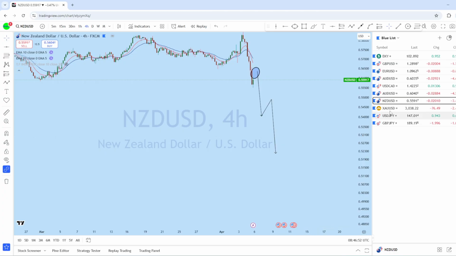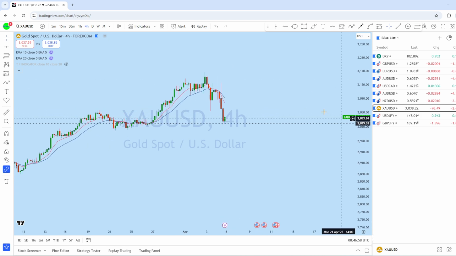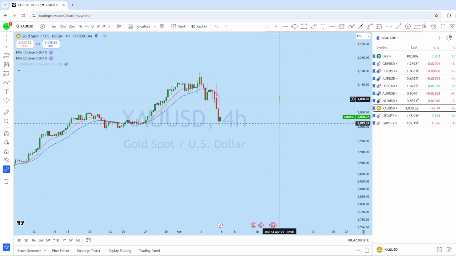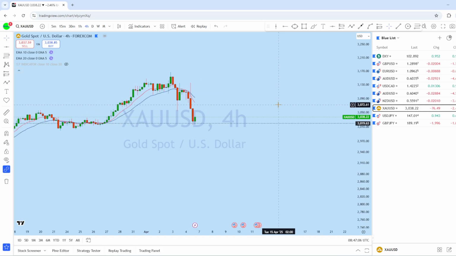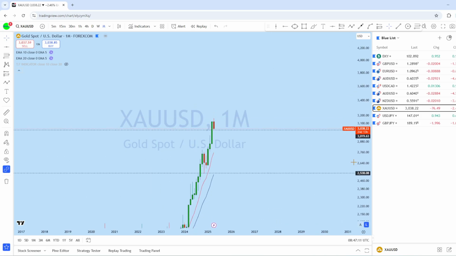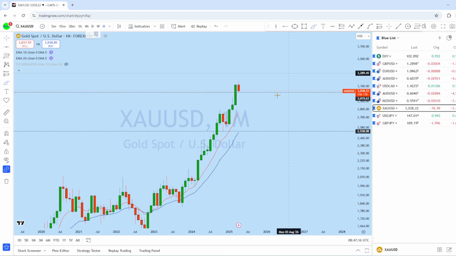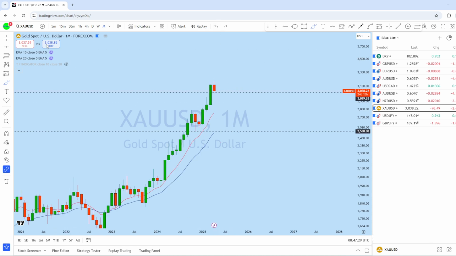Now let's look at XAU/USD. Let's see what kind of trading opportunity we might have on gold, and we may see possibly a change of sentiment in this market, as we have seen that DXY also potentially showing some sign of change in the trend. Now looking at first of all the bigger picture on the monthly chart on gold, this is the monthly price action, and from this support level on the monthly, a massive breakout on the monthly followed by this pullback, and we can see another bounce followed by a deeper pullback, and you can see that the market is in another impulsive phase from the monthly.